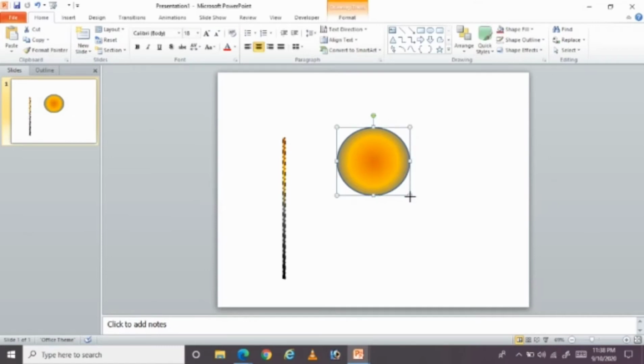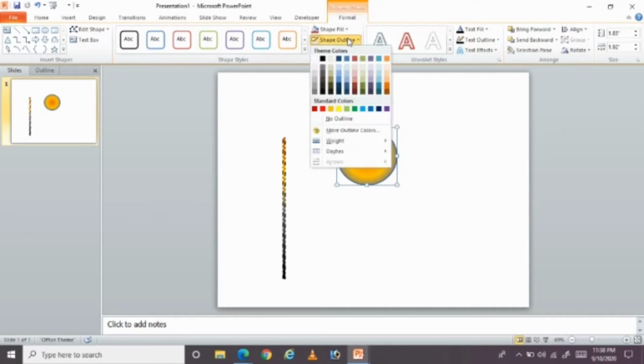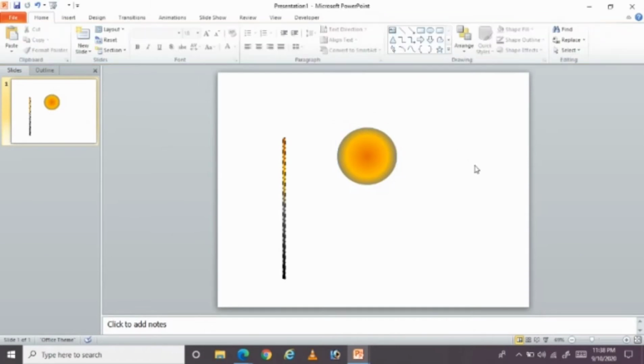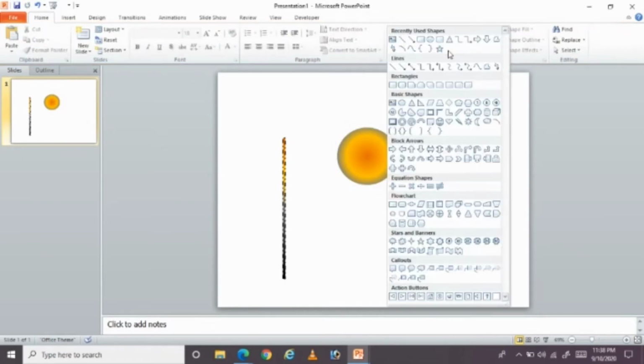Okay, you can see the color effect here, and I don't want this outline, so I'm just double clicking on it and choosing shape outline. There is no outline. Okay, and my second element is also completed. Now coming to the third one. For that I want to click here.